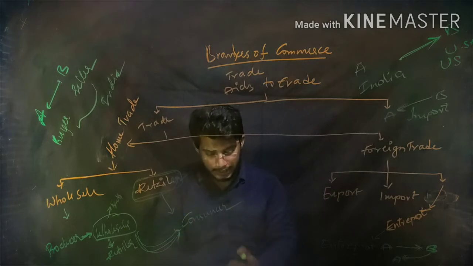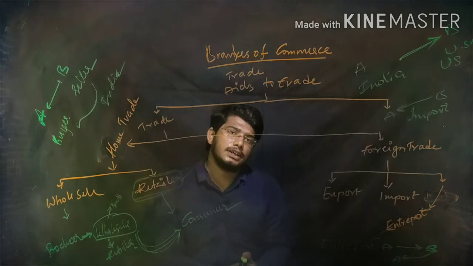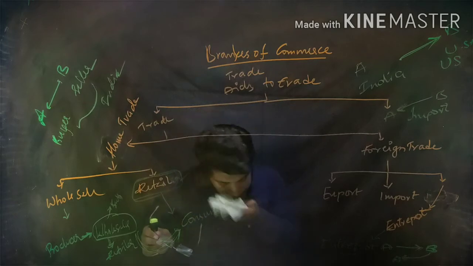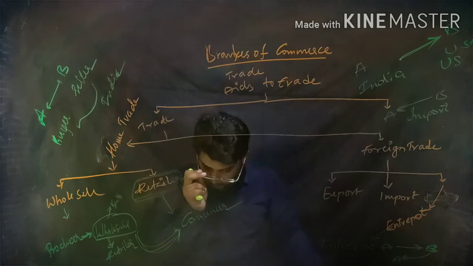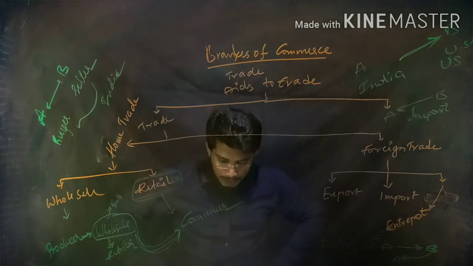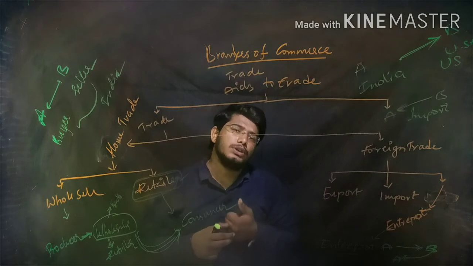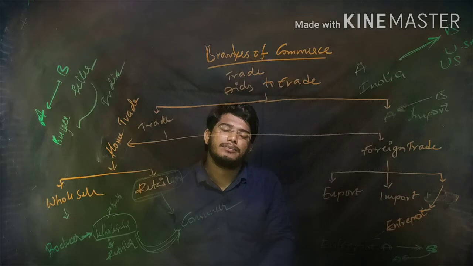Trade helps to connect the buyer and seller. The individual who does trade is a trader. Any person who is doing trade is called a trader.